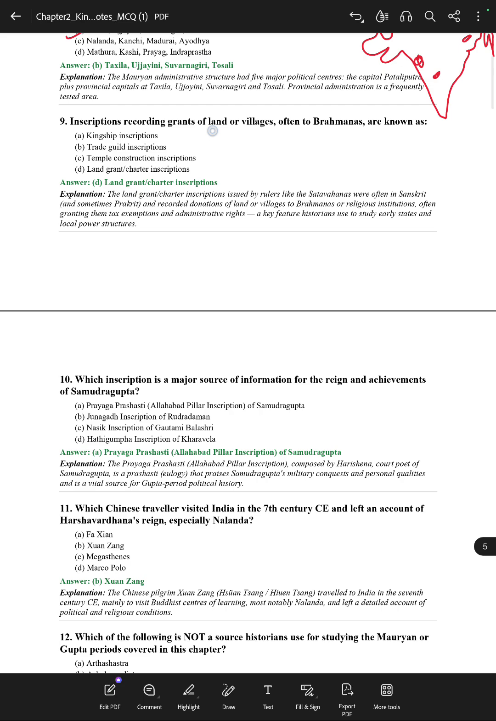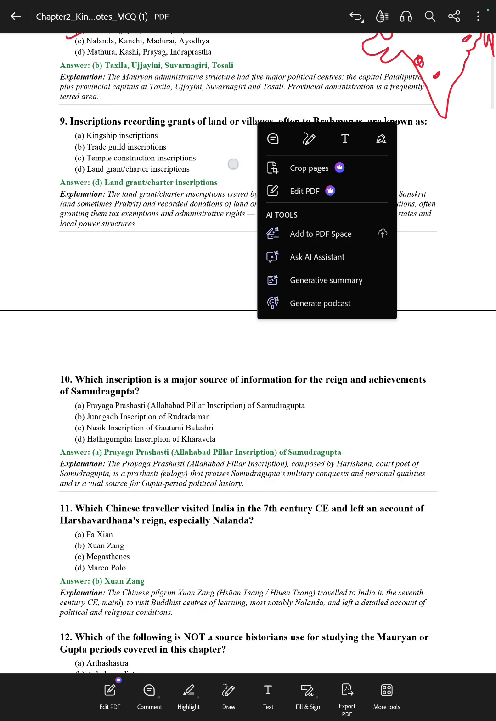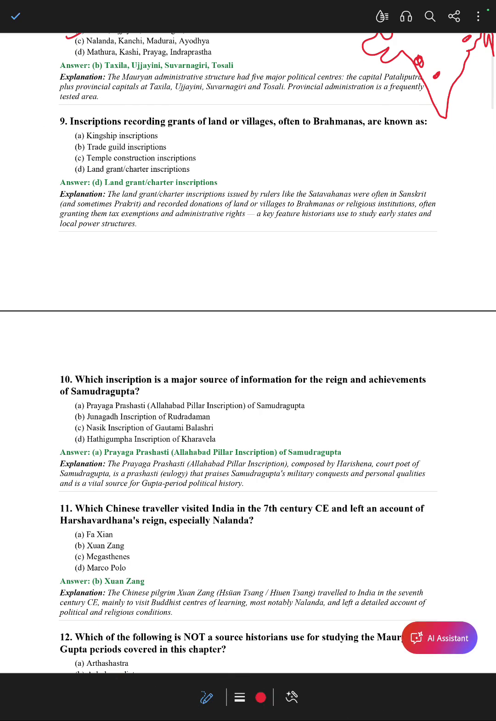Okay. Now the next: inscriptions recording grants of land or villages, often to Brahmanas, are known as land grant or charter inscriptions. Which inscription is a major source of information for the reign and achievements of Samudragupta? That is Prayag Prasasti. Allahabad Prayag Prasasti is also called the Allahabad Pillar inscription of Samudragupta.